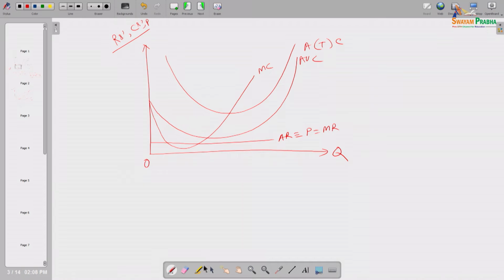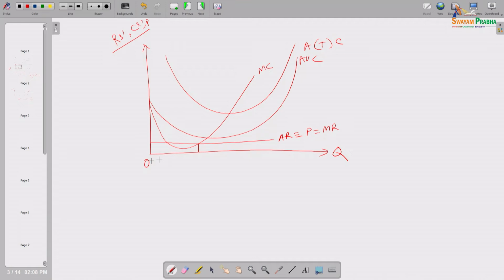Look here, if he produces some positive amount of output, both the first order and second order conditions tell that he should produce this much output. Now, the question is, if he produces that much output, how much revenue will he get? This is total revenue.